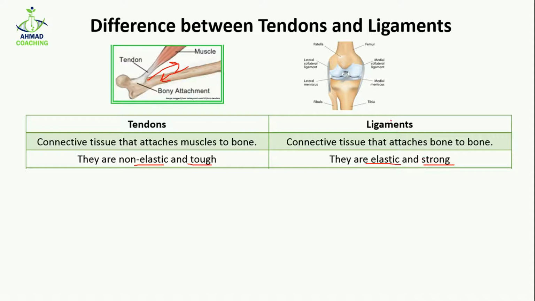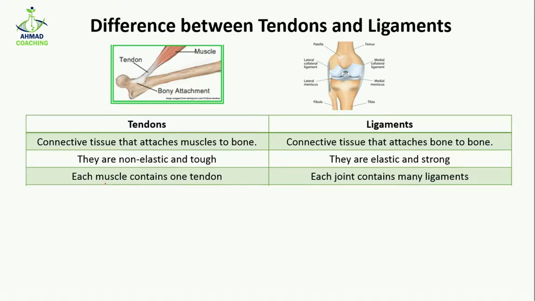The elasticity is needed because at the joints, the bones need to move, and if the elasticity is there, the bones can easily move. If the ligament is tough, it means that your bones at the joints cannot move. So to help in the movement of the bones at the joint, the ligaments are elastic, but they are strong because they are not going to let the bones detach from each other.